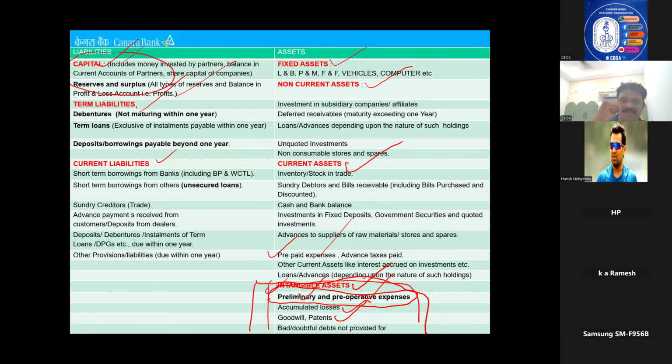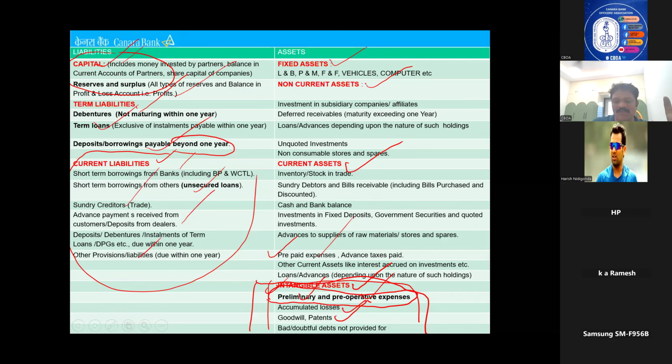This is the customer's money. Capital, what he brought in the business. Reserves, by virtue of business every year, he will earn profit. Out of that profit, if anything he kept in the business, it is called reserves and surplus. Now come to term liabilities. As I told you, term loans, deposits, any borrowing payable more than 1 year, even debentures not maturing within 1 year. These are all called term liabilities. And coming to current liabilities, bank OCC, unsecured loans, creditors, advance payments or provisions, all fall under current liabilities. Please remember, beyond 1 year.